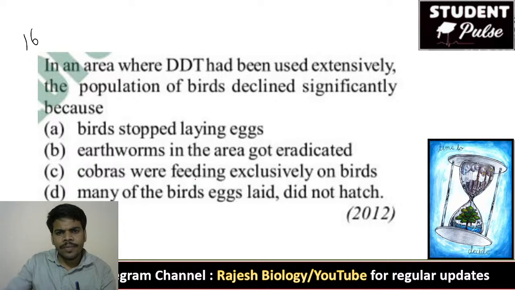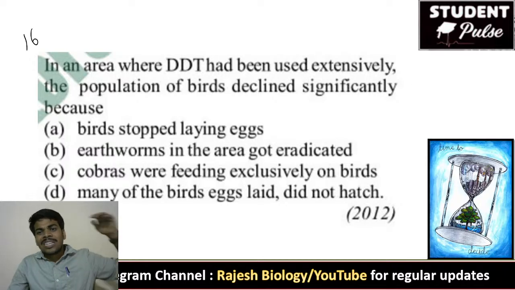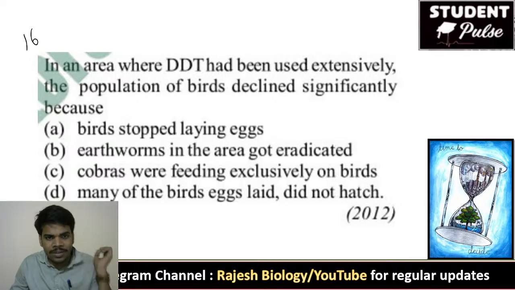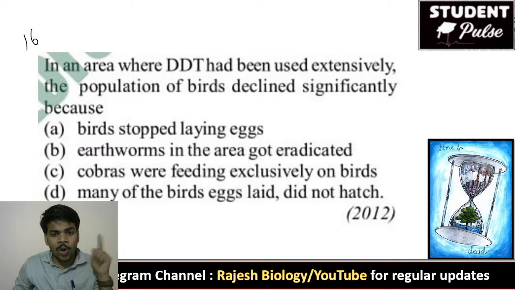16th question. In an area where DDT had been used extensively, the population of birds declined significantly because birds stopped laying eggs, earthworms in the area got eradicated so there is no food for the birds, or cobras were feeding exclusively on birds.